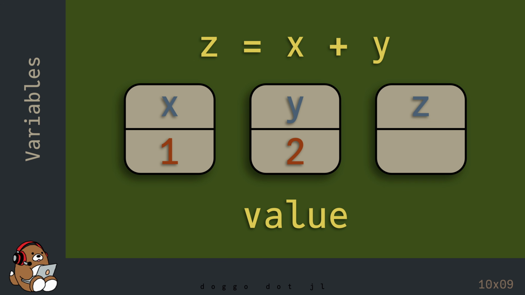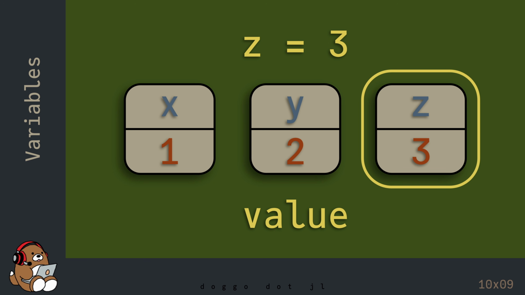Now this is a little different. This may look like z is equal to x plus y, and coders may even refer to it as z is equal to x plus y. But what it really means is declare a variable named z, then use the value contained in the variable named x, which is 1, and use the value contained in the variable named y, which is 2, then evaluate 1 plus 2, which is 3, then assign the value 3 to the variable named z.